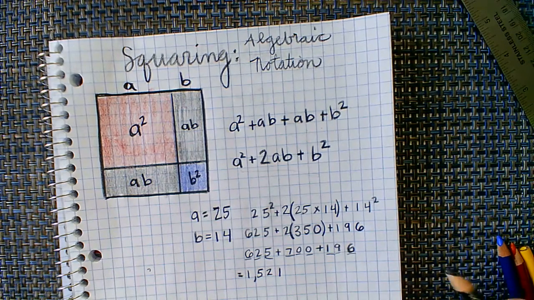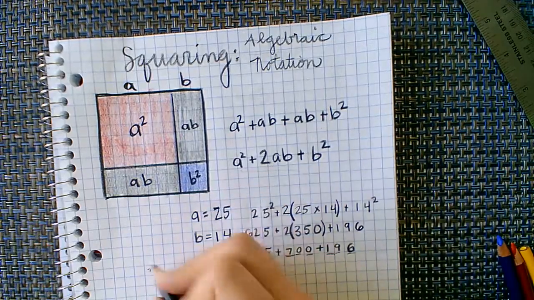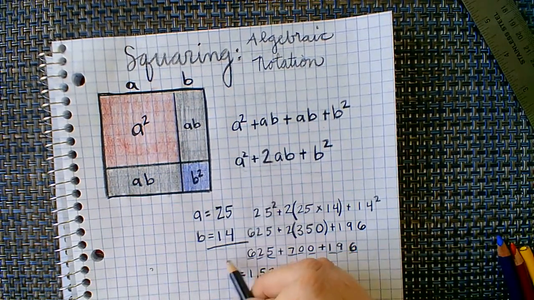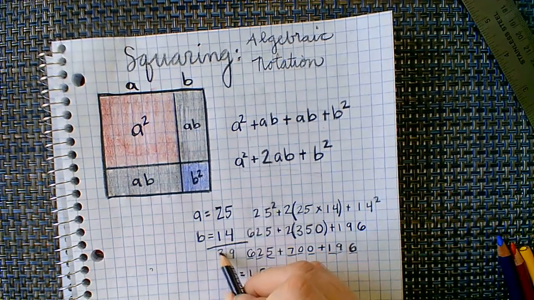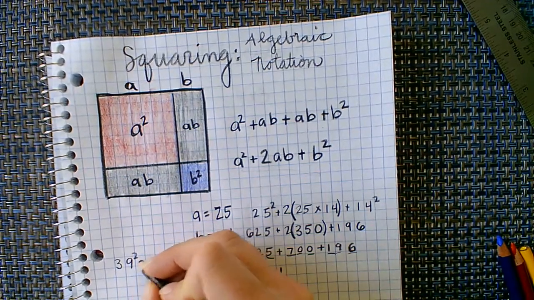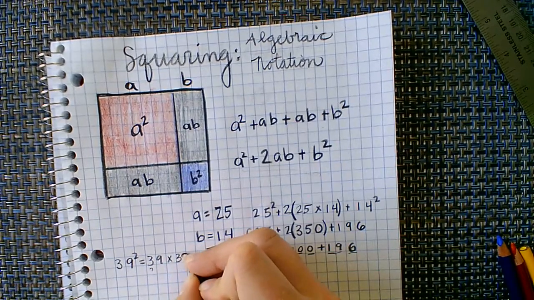Now, in order to check my work, I could use a calculator, or I could also add up, well, what's A plus B? 25 plus 14. 5 plus 4 is 9. 2 plus 1 is 3. And then I would calculate what 39 squared is, which is equal to 39 times 39.